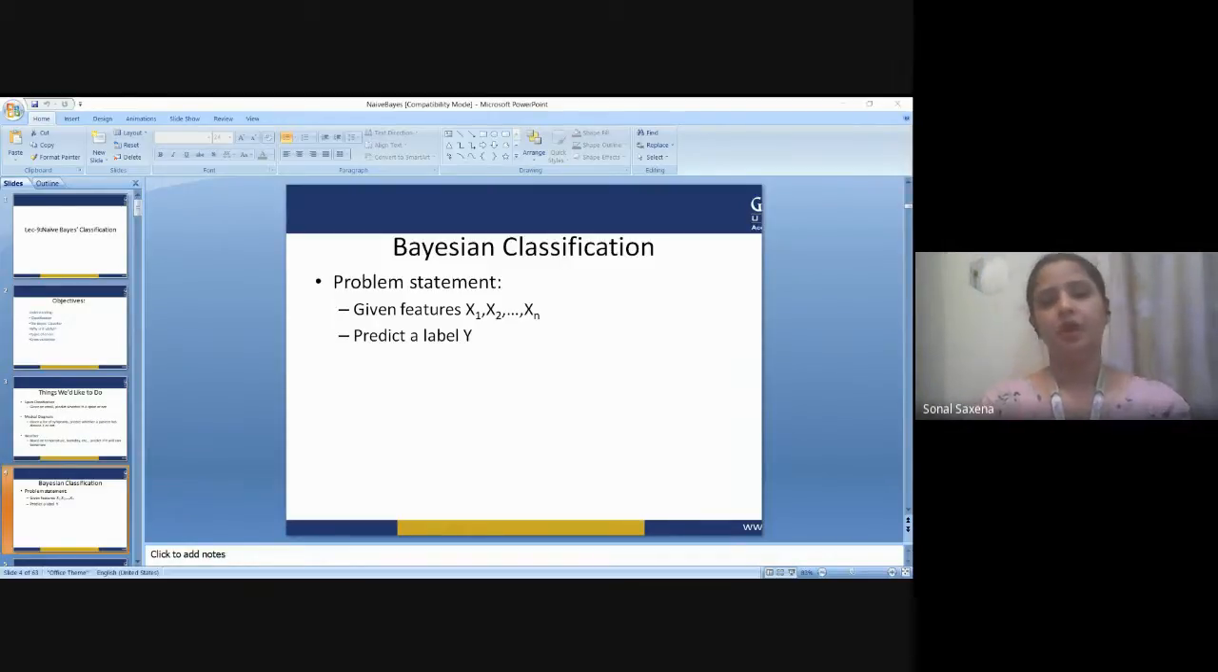For example, a fruit may be considered to be an apple if it is red, round, and about 3 inches in diameter. Even if these features depend on each other or upon the existence of other features, all these properties independently contribute to the probability that this fruit is an apple, and that is why it is known as naive. Now, the Naive-Bayes model is easy to build and particularly useful for very large data sets, right? Along with simplicity, Naive-Bayes is known to outperform even highly sophisticated classification methods.